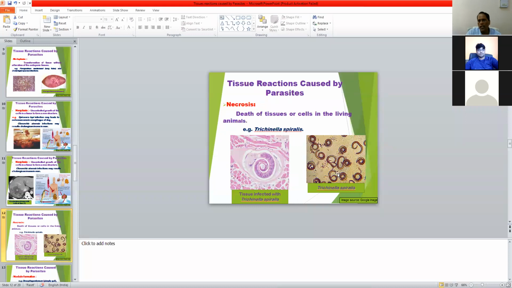This is the Trichinella spiralis roundworm, and this is the Trichinella species found in the tissue, and that results in death, or necrosis, of the infected tissue.